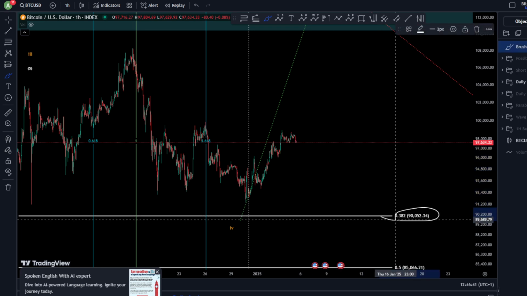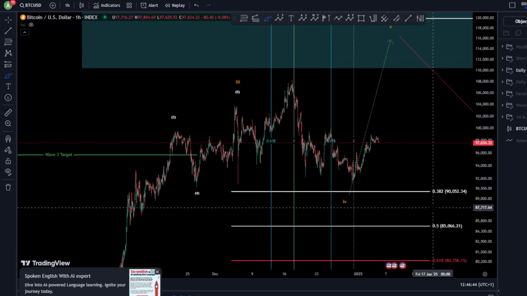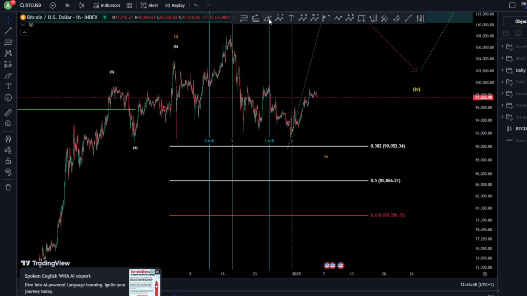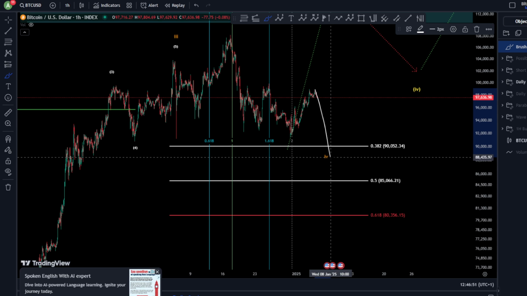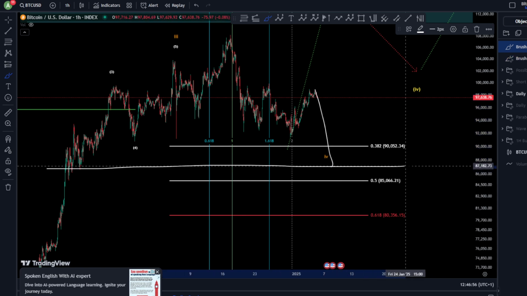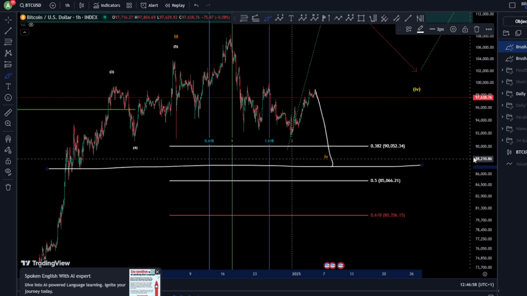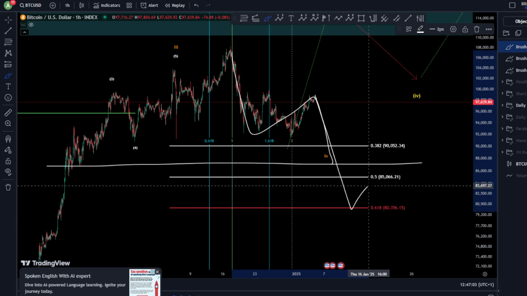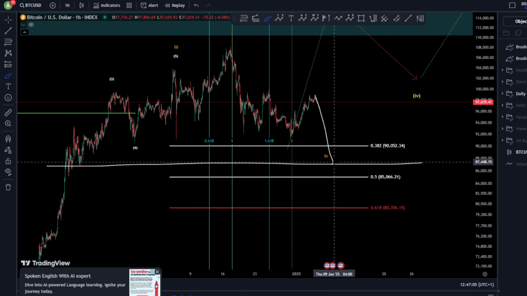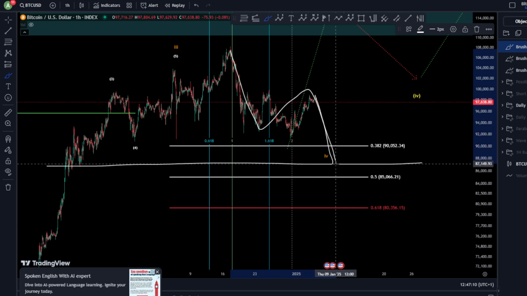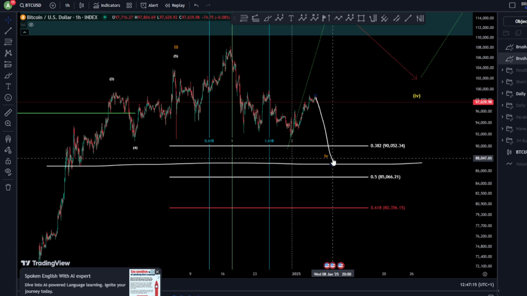Our first target is 90,000 for the 0.38 for a wave 4 in the orange scenario. And the next target, in case we break this, is the 87,000, where we have the last support here before we move massively toward the downside in an impulse as a 1 2 3 4 and a 5. So if we stop here at this price action, that might unfold the zigzag scenario that we talked about in the daily, and then start to move towards the upside.